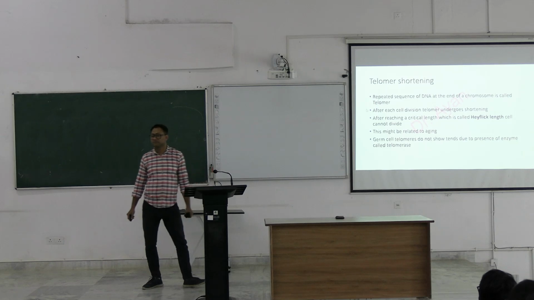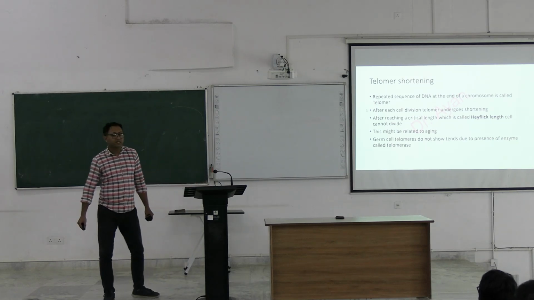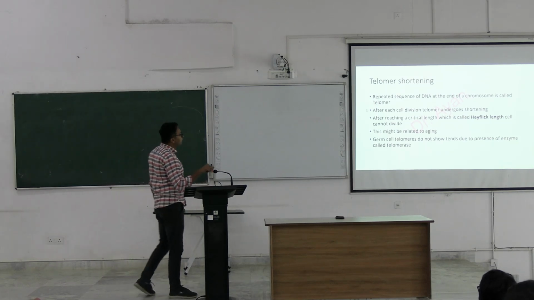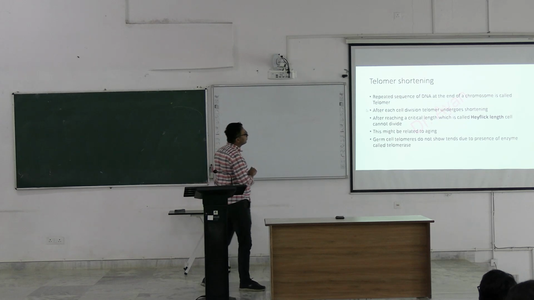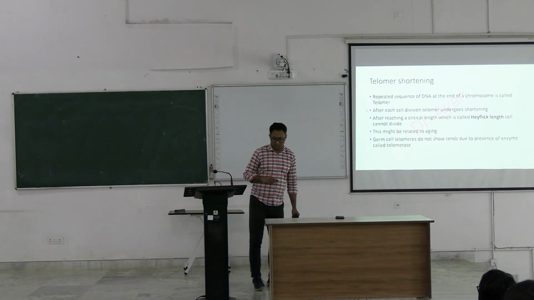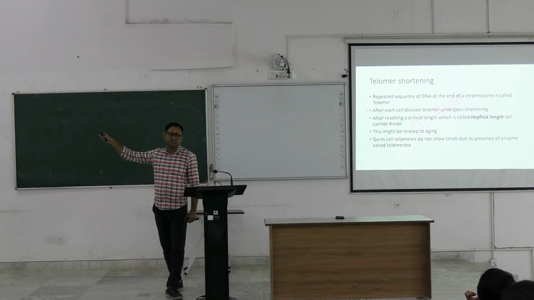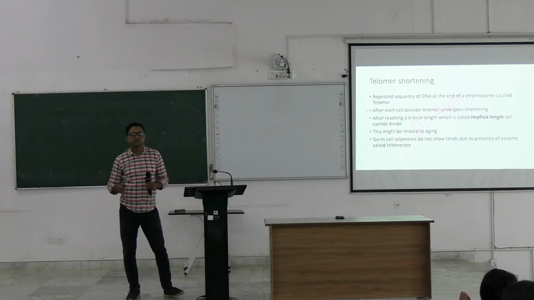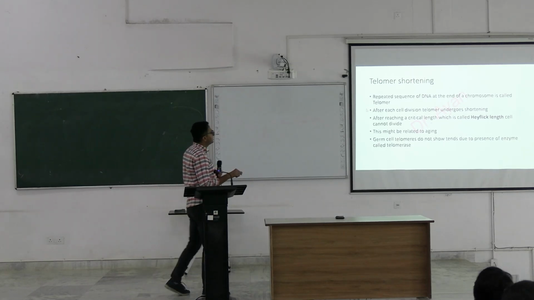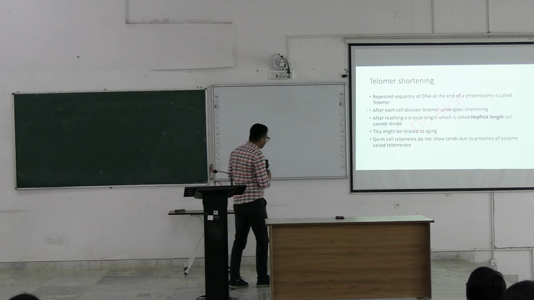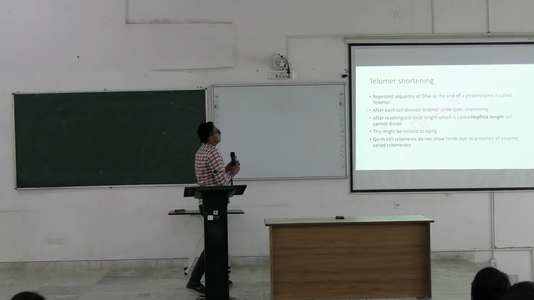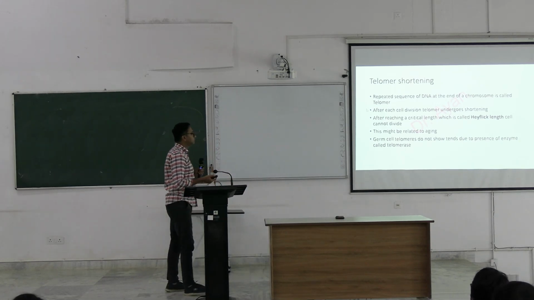Telomere shortening. A repeated sequence of DNA at the end of a chromosome is called a telomere, right? Like CAG. This type of repeat is present at the end of the chromosome, and this repeat sequence is called the telomere. After each cell division, this telomere undergoes shortening, right?